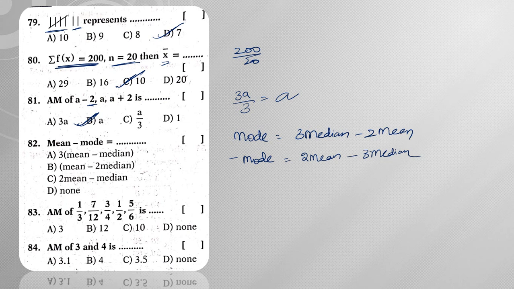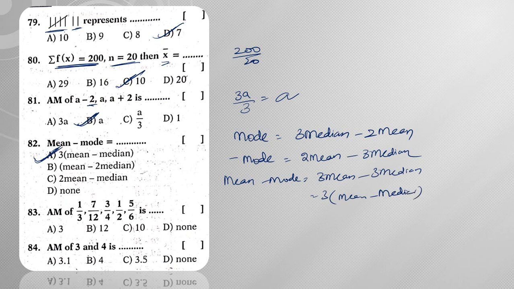Next, what do I need? Mean minus mode. So add mean on both sides. So mean minus mode is equal to 3 mean minus 3 median, which gives me 3 times of mean minus median. Hence option A will be my answer here. Understood? So this is the approach we are going to follow.